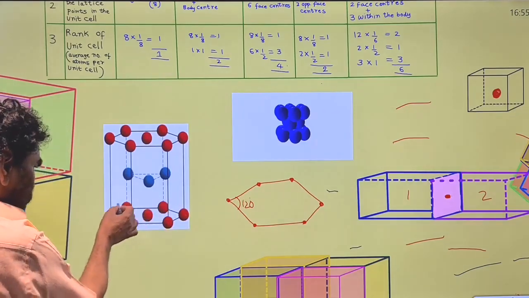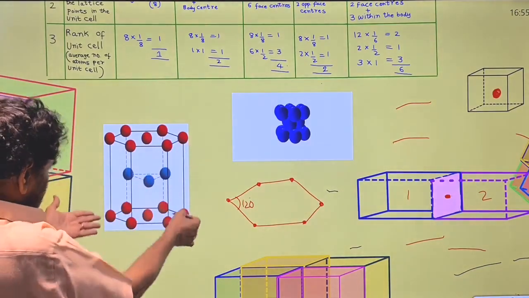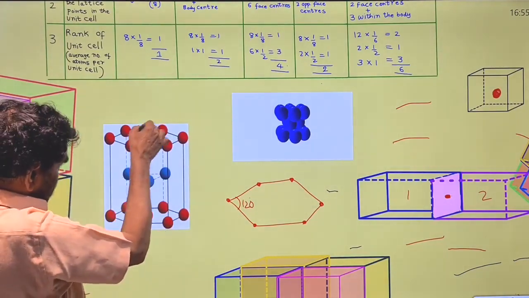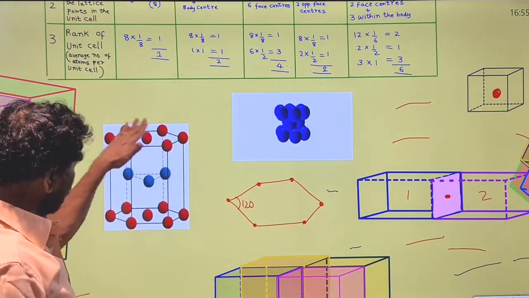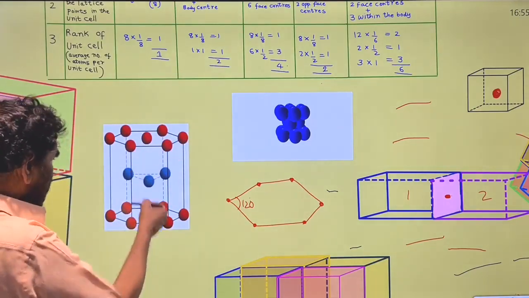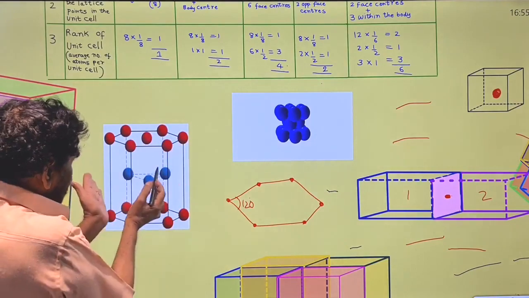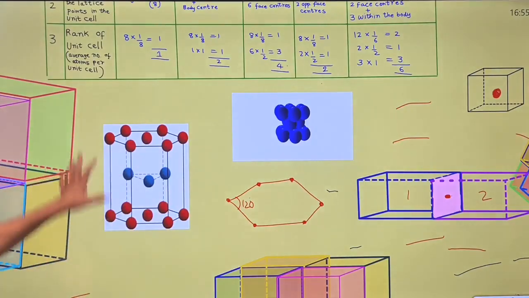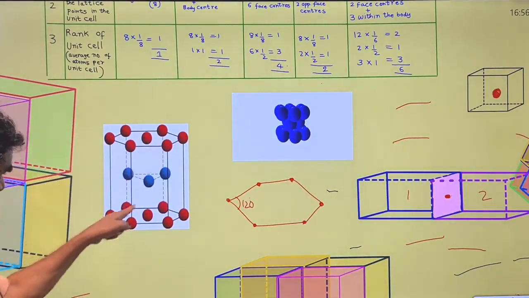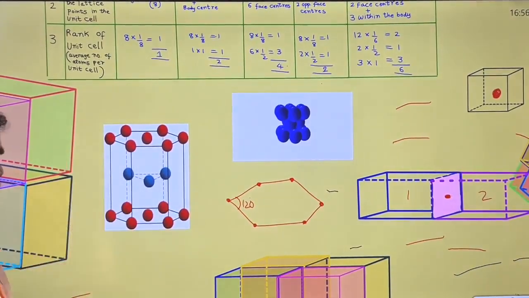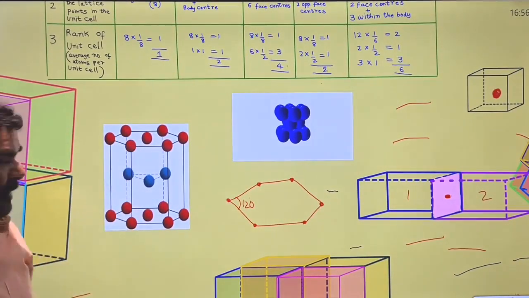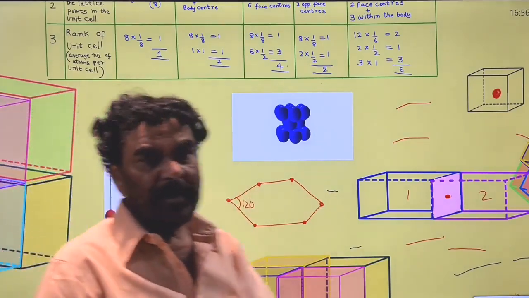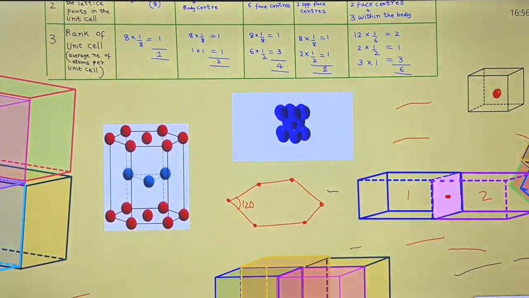This is a hexagon, a polygon. Two are connected to each other, and at the center of this plane one more is accommodated, total 7. Now connected to each other, within the hexagonal box there are 3 atoms. So 6 plus 6, 12 are the corners, 2 on the faces, and 3 are exclusively inside the box. This is the description of the hexagonal unit cell.